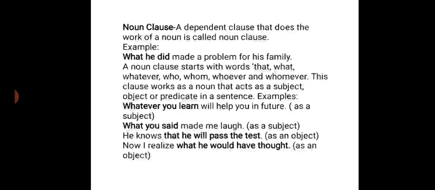A noun clause starts with words like that, what, whatever, who, whom, whoever, and whomsoever or whomever. This clause works as a noun that acts as a subject or object or predicate in a sentence. Examples you see, whatever you learn will help you in future. Here whatever you learn is a noun clause and it is the subject also. What you said made me laugh. Here you see, it is used as a subject.